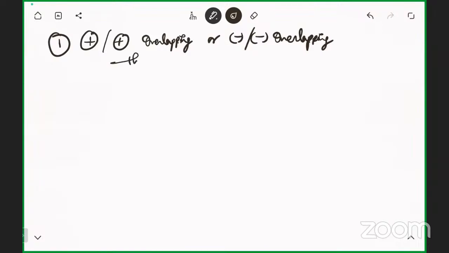There is no plus-minus overlapping. No plus-minus overlapping will be there.